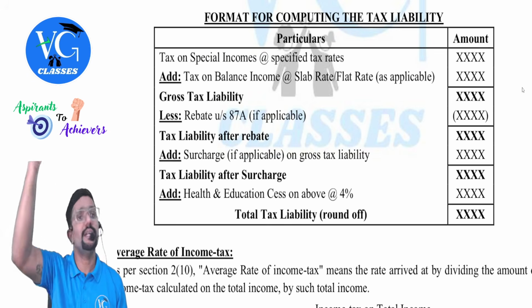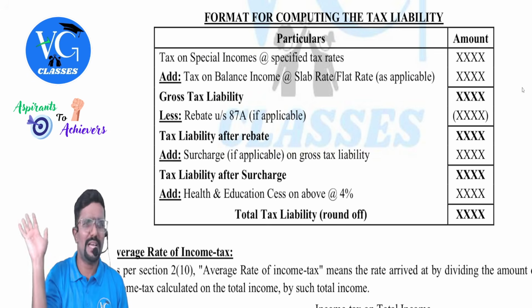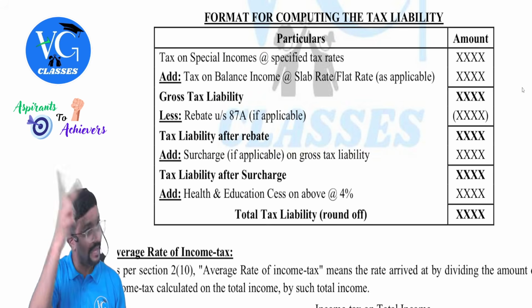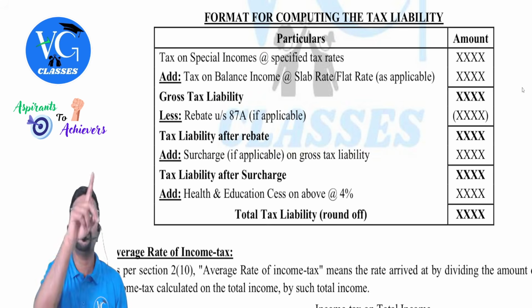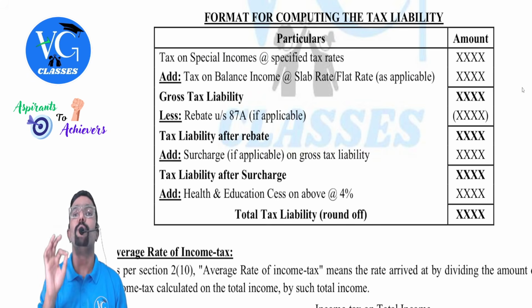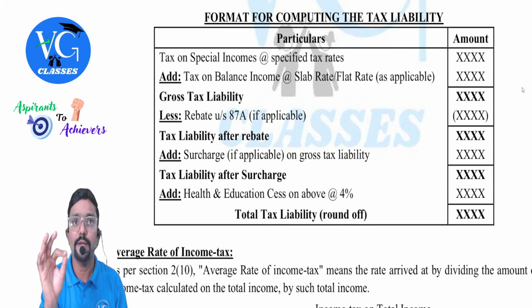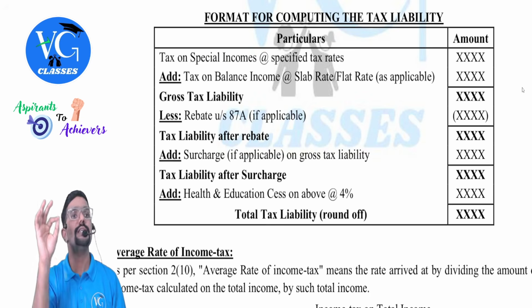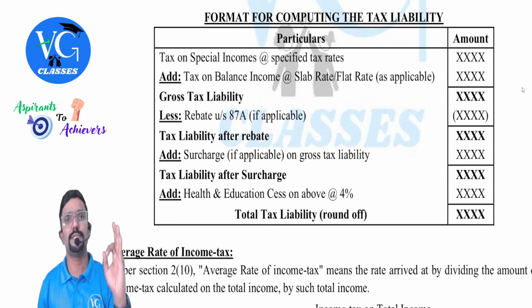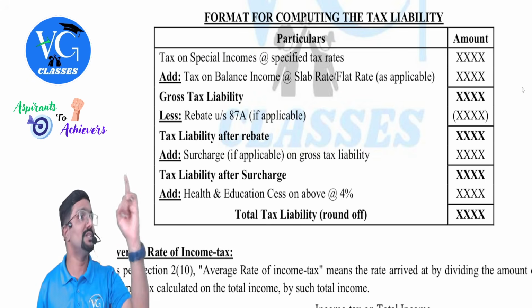Sir, if the question is clear, normally the question will tell us which scheme the assessee is following. Accordingly, you need to follow that. Or sometimes in the exam, they may ask for both: do the calculation for default, do the calculation for optional, both. If by chance the question is silent, please assume that the assessee is following the default regime and give a note for it. Anything you assume is only when the question is silent.